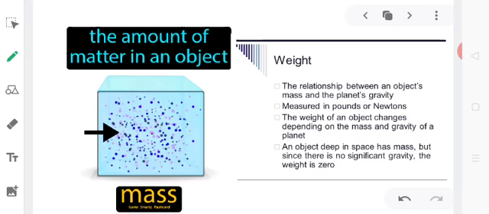So again, as I told you, mass is the amount of matter in an object, while weight is the relationship between an object's mass and the planet's gravity. It is measured in newtons. The weight of an object changes depending on the mass and gravity of a planet. An object deep in space has mass, but since there is no significant gravity, the weight will be zero. This is commonly referred to as a situation of weightlessness.